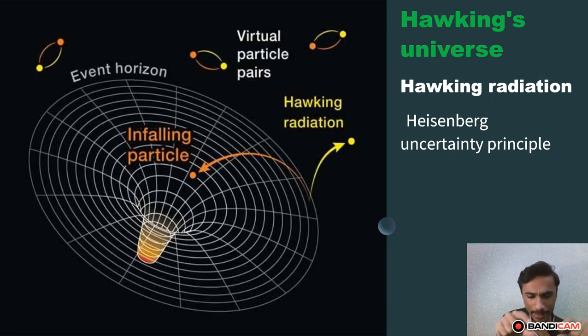And imagine that at the event horizon of a black hole, if there is a virtual particle pair, then one particle will escape and the other one will go into the black hole. The particle that goes into the singularity of the black hole, and the one that escapes from the event horizon and comes out of it, is known as Hawking radiation. He concluded that at the quantum level, black holes are not actually black, but are producing energy, and that radiation is known as Hawking radiation.